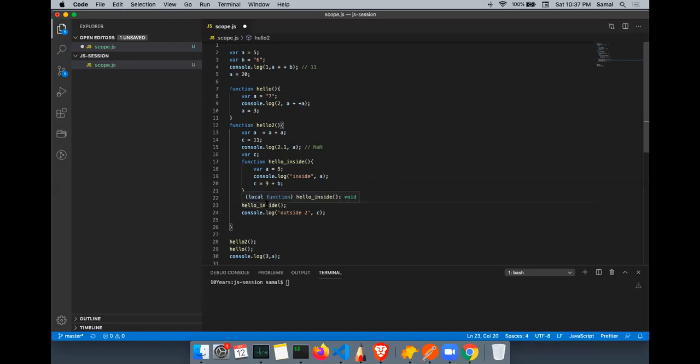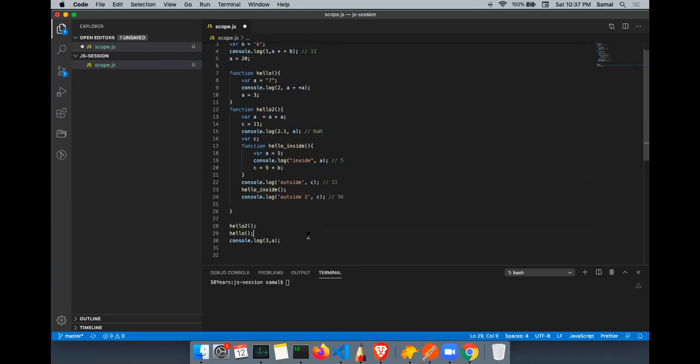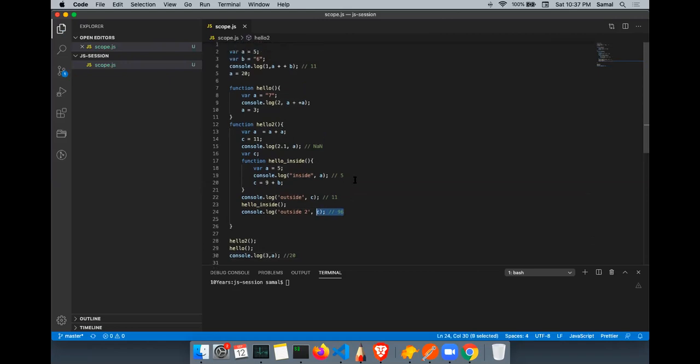Then the function is called. And here output will be 5. All right. Here output will be undefined. 11, 6. 9, 6. It will be 9 6, right? And here output will be 20. So why 9 6? Because B is a string.